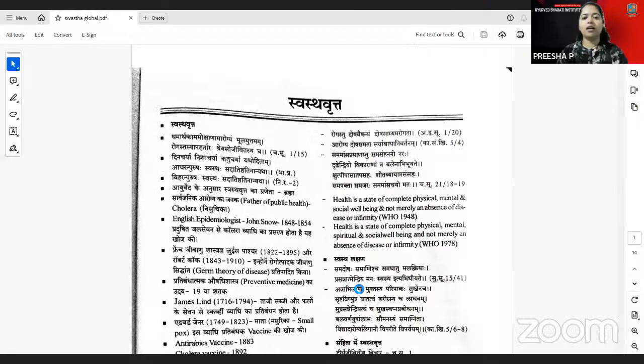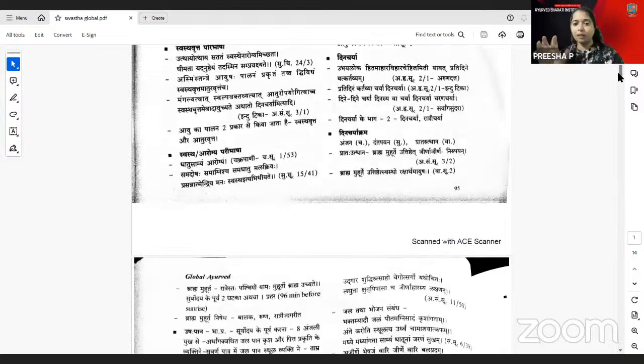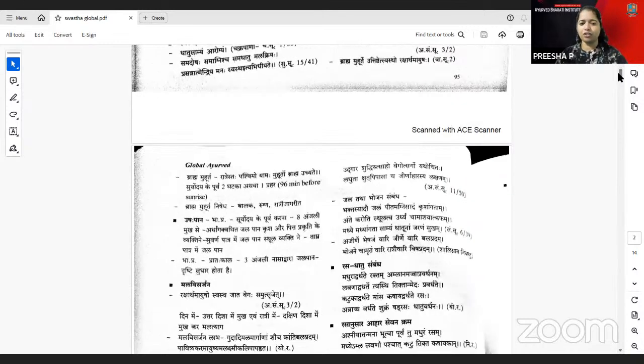Whenever we come to the Swasthavritta aspects, it is told as Dharma Artha Kama Moksha, and Arogya Mula Uttamam, like that criteria are also told there. And you have the Rogastu Dosha Vaishamya and all mentioned. These are the general things. There is no need of repeatedly telling that, because you know regarding Swastha, Arogya Paribhasha, Dinacharya and Dinacharya Krama, everything. So there is no need of taking into much consideration.